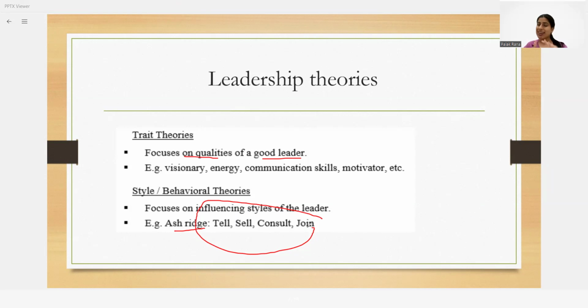The third one is consult. These people do whatever they want to do, but at least they give the other person a chance to speak up or to give their ideas. So they're just like, okay, share your views, what you want to say, and in the end, I will do what I want to do. And the fourth one is joint.